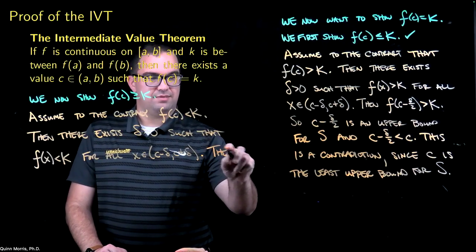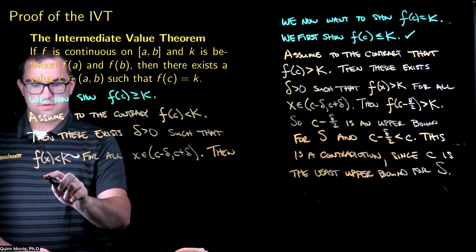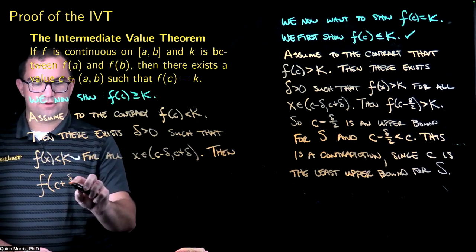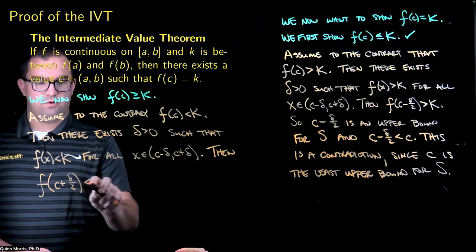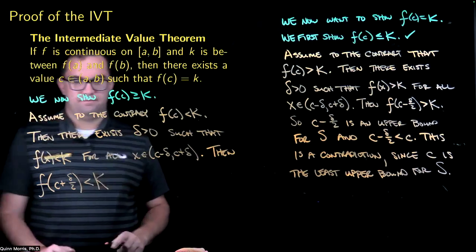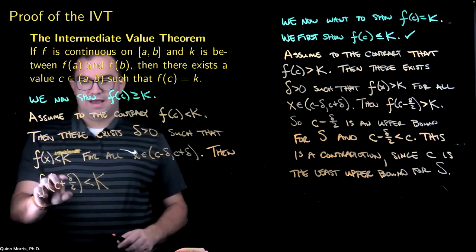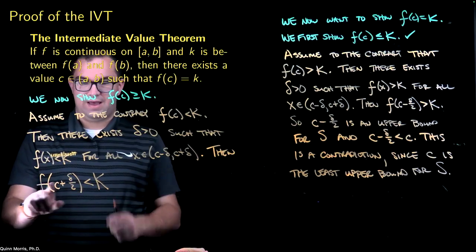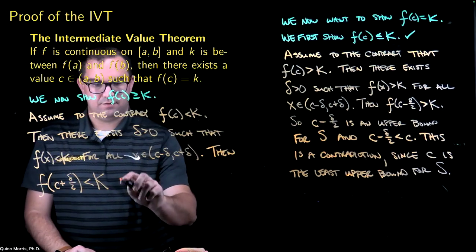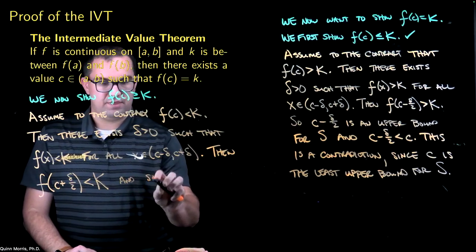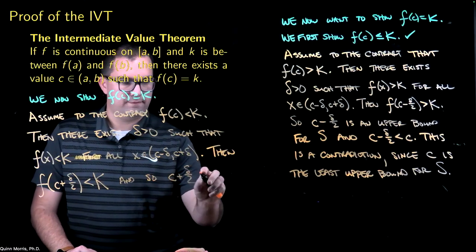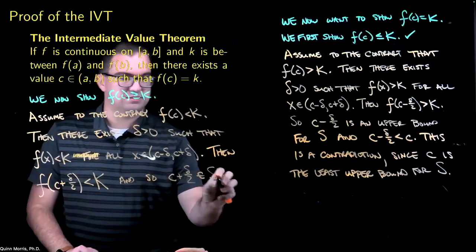And I'm going to note that if I look at f of c plus delta over 2, well, that has to be less than k. And since I have now an x value that when I feed it into f, I get something less than k,